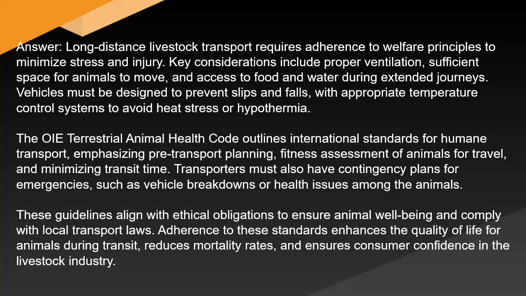The OIE Terrestrial Animal Health Code outlines international standards for humane transport, emphasizing pre-transport planning, fitness assessment of animals for travel, and minimizing transit time. Transporters must also have contingency plans for emergencies, such as vehicle breakdowns or health issues among the animals. These guidelines align with ethical obligations to ensure animal well-being and comply with local transport laws. Adherence to these standards enhances the quality of life for animals during transit, reduces mortality rates, and ensures consumer confidence in the livestock industry.